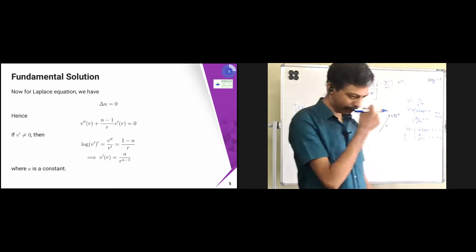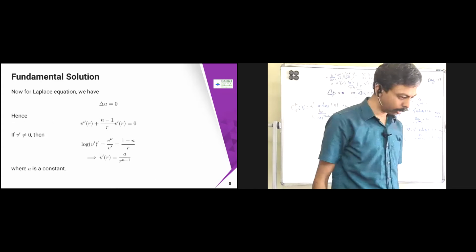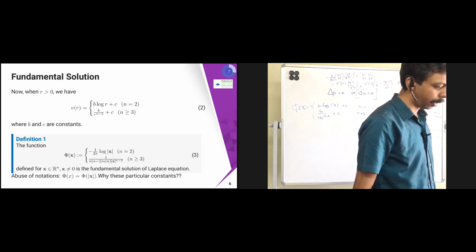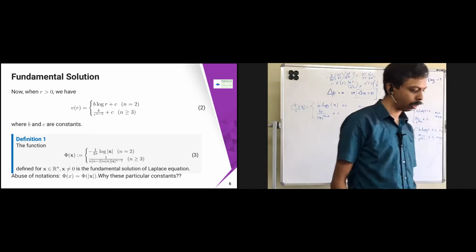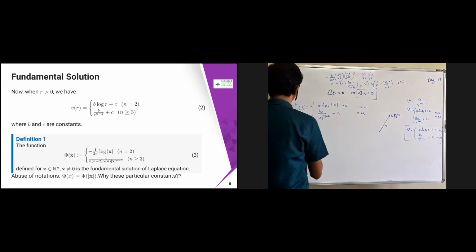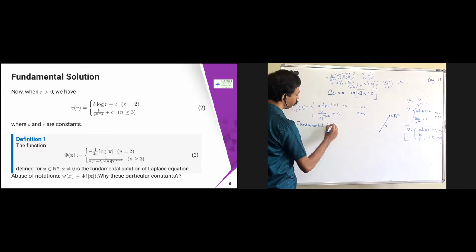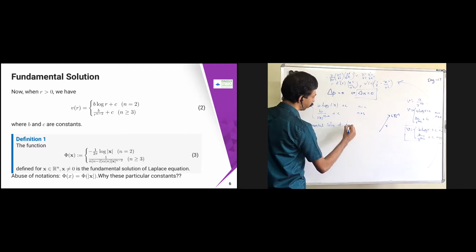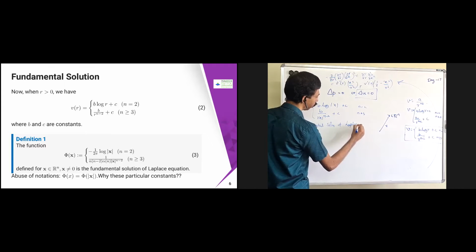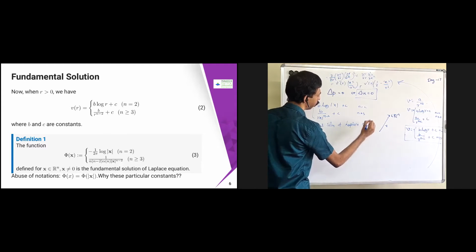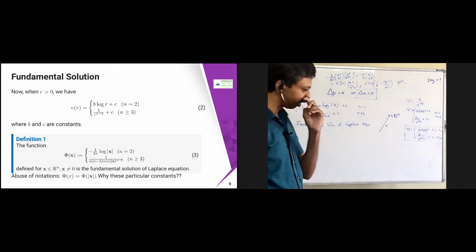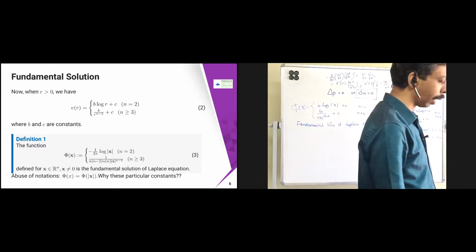So that's what I got done here. Whatever we did on the board, the same thing is here. So this is V of r we have done, b log r plus c, etc. This pi of x, I'm just defining this pi of x. This is the thing called the fundamental solution of Laplace equation. This is usually called the fundamental solution of Laplace equation.